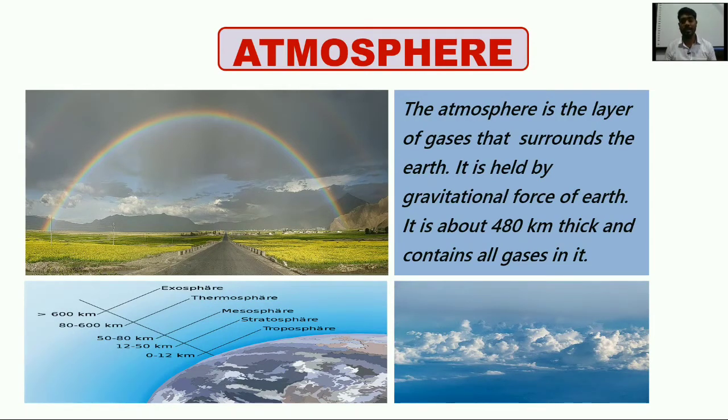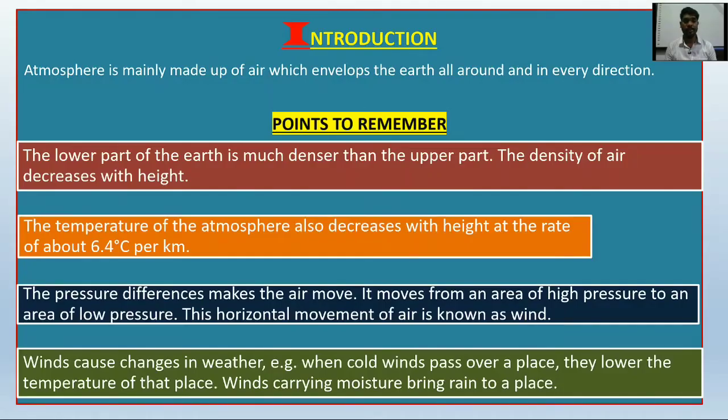The thickness of the presence of air from the surface of the earth is 480 kilometer, and beyond that it is reduced and becoming lesser and lesser. Introduction. Atmosphere is mainly made up of air which envelops the earth all around and in every direction. Envelops means it is covering the earth all around.